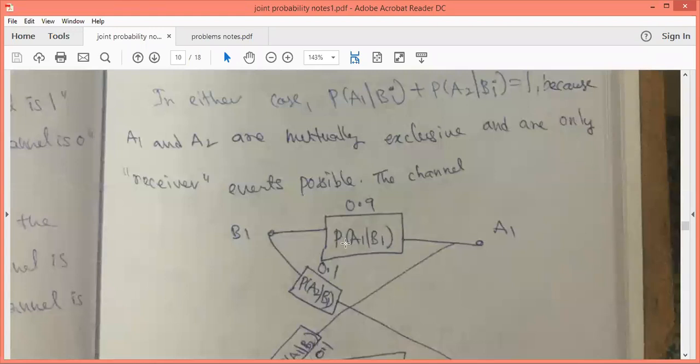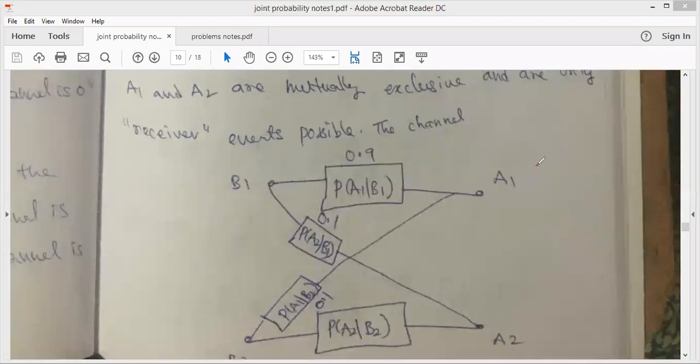What is A1? A1 is for receiving 1, and A2 is the symbol after the channel is 0. B1 is the symbol before the channel is 1, and B2 is the symbol before the channel is 0. So we are transmitting 1 and 0, and receiving 1 and 0. What is the probability of A1 given B1? It is the probability of receiving 1 when 1 is transmitted. This is also given in the problem, 0.9.